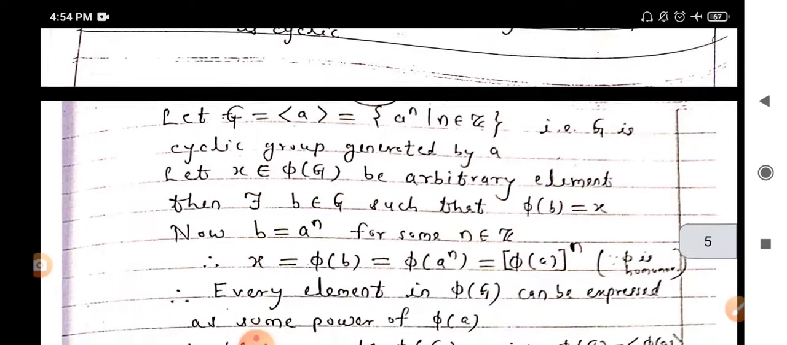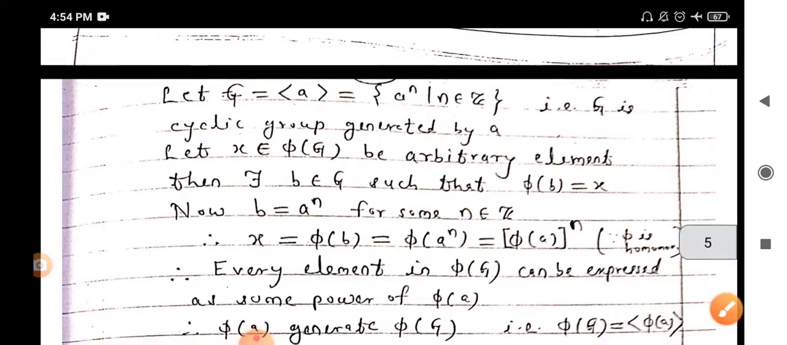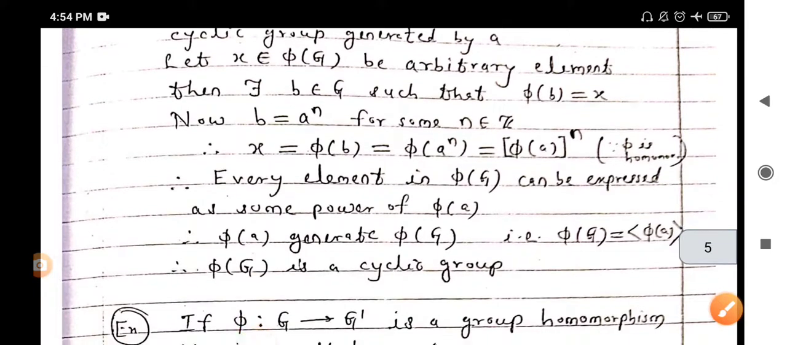G is cyclic, that is, G is generated by some element a, that is, G can be written as the set a raised to n, where n belongs to Z. Hence we have to prove that phi of G is also generated by some element. Now let x belong to phi of G be an arbitrary element in phi of G. Then there exists b belongs to G such that phi of b equals x by the definition.